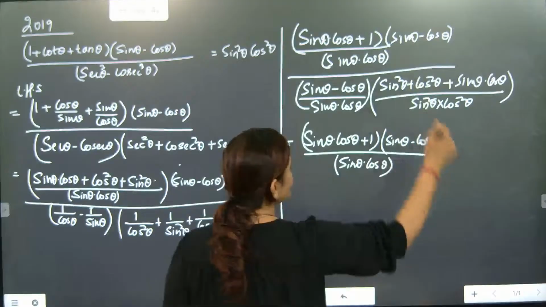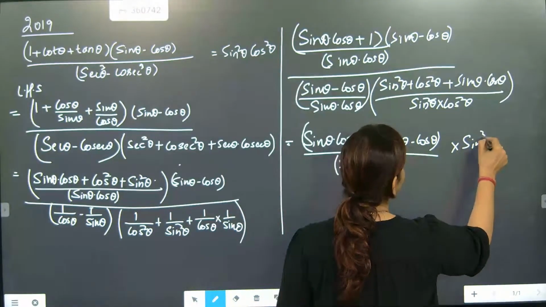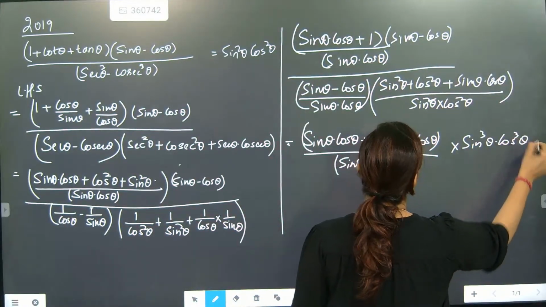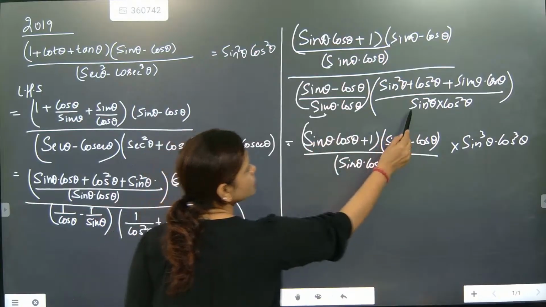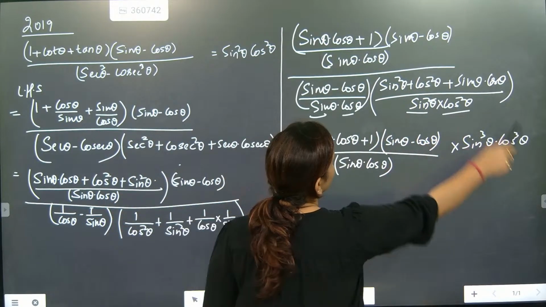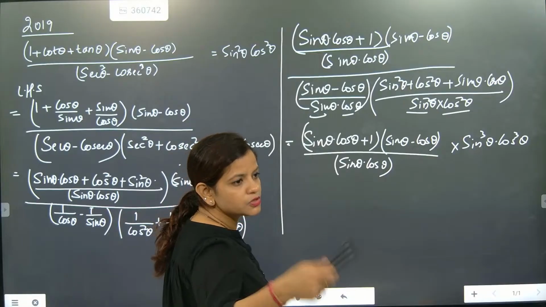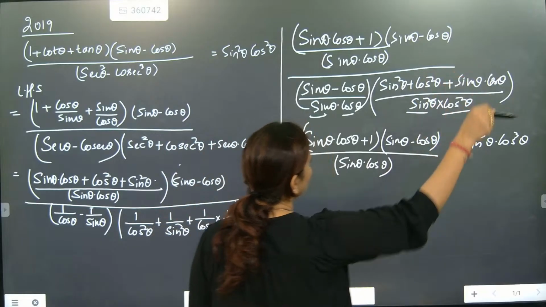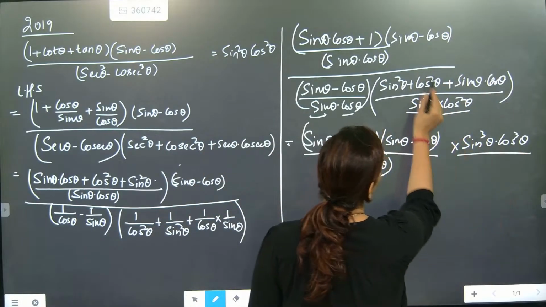Here this will go up, it will become sin cube theta into cos cube theta, because sin theta into sin square theta becomes sin cube theta, and cos theta into cos square theta becomes cos cube theta. Understood?